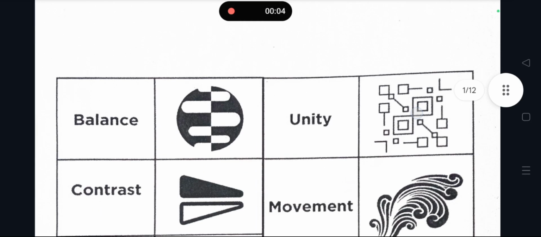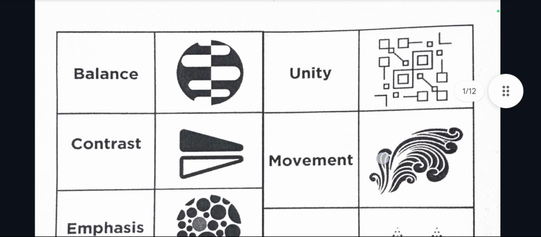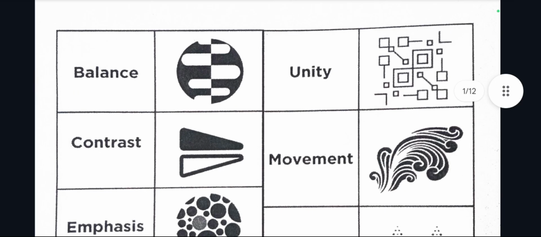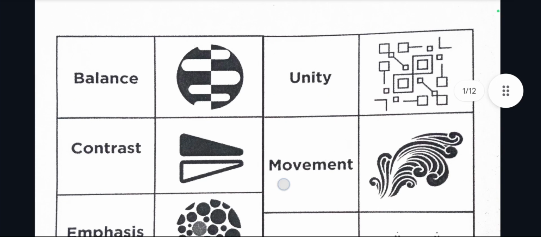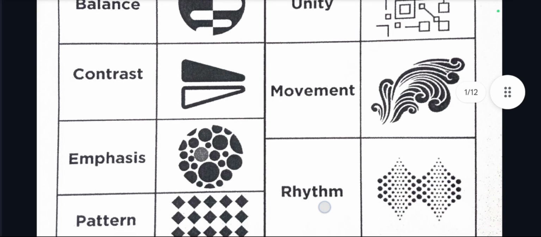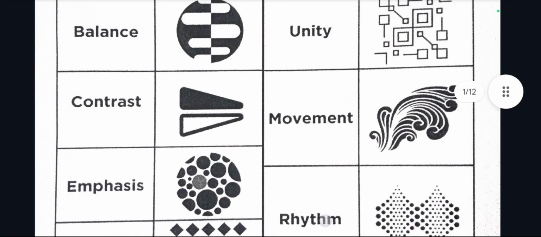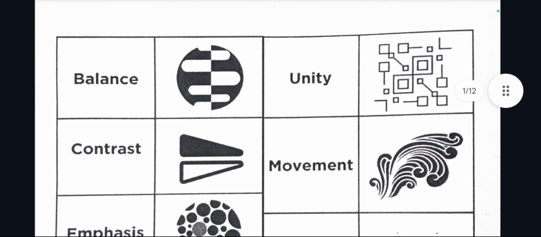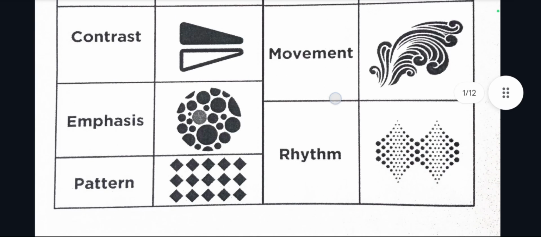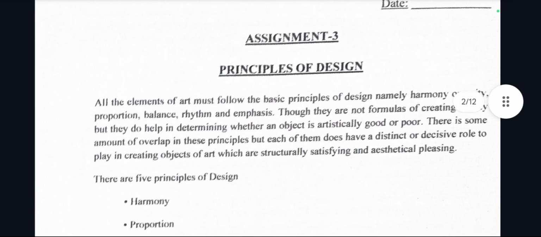Today we will be studying about principle of designs. So there are seven principles of design: balance, contrast, unity, movement, emphasis, rhythm, and pattern. These are some examples of every principle of design. Now let's look deeper into the principles of designs.